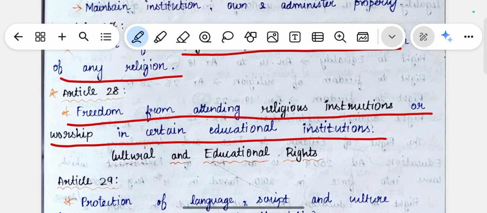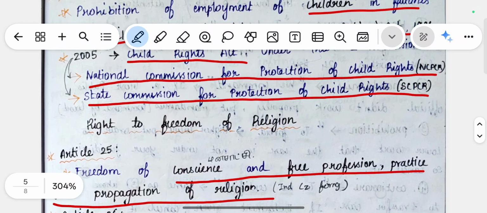If any institution has religious instructions, we don't have any restrictions to attend them. For example, restrictions like this group alone should not attend this, and that group alone should not attend that, should not be made. We have the freedom from attending religious instruction or worship, which was dealt with in Article 28. So this is all about the right to freedom of religion.